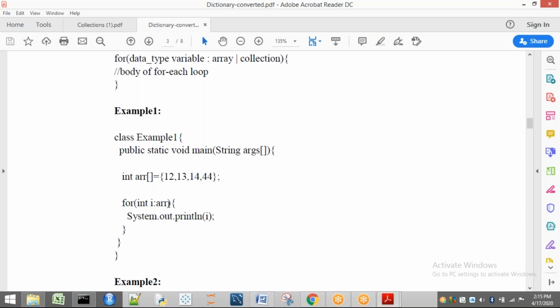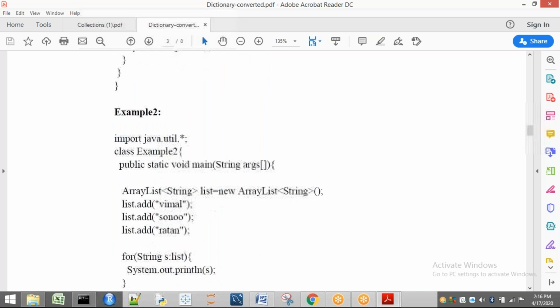For each element of arr, the value will be stored in i. So first, what is going to be stored? First value is 12. The i value is 12, so 12 is going to be printed here. Next loop, what happens? There is an element, 13, going to be stored in i. 13 printed, 14 printed, 44 printed. Now see, after 44, there is no element present here. So what happens? Automatically, the loop is going to exit. No need of checking the conditions. It knows that no element is present in that array. So automatically, the for loop is going to be exited. In this way, we can read the elements from our array by using for each.